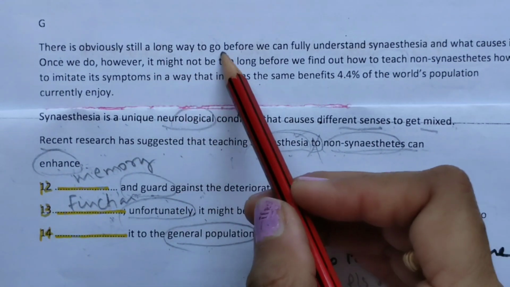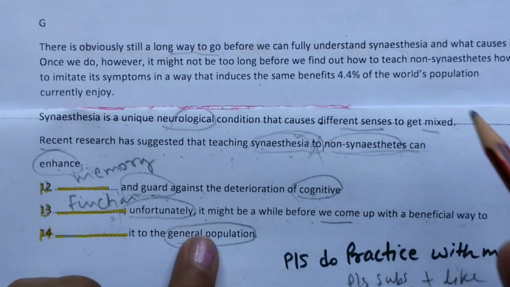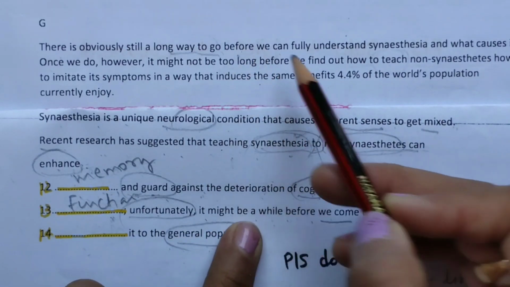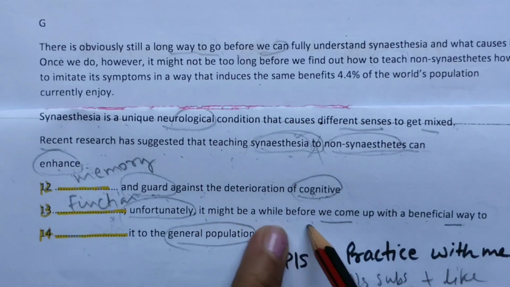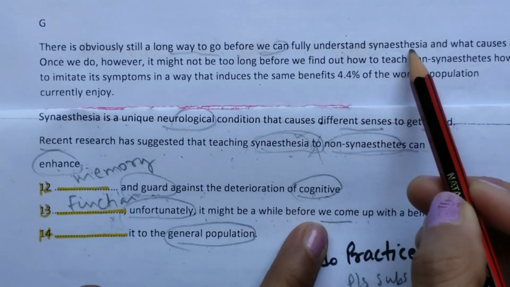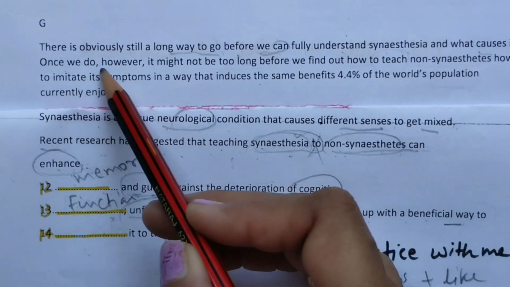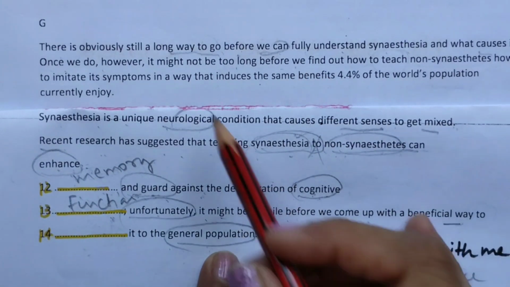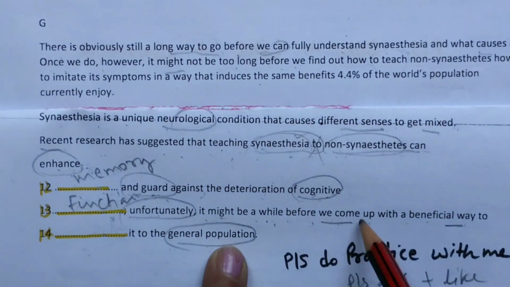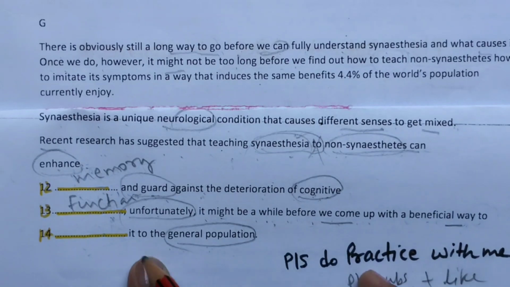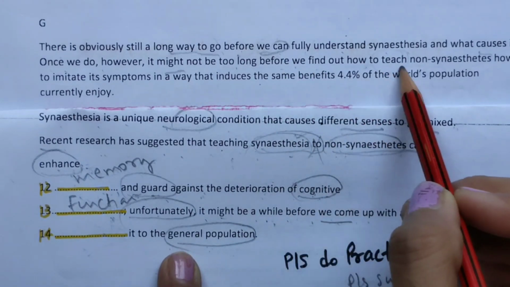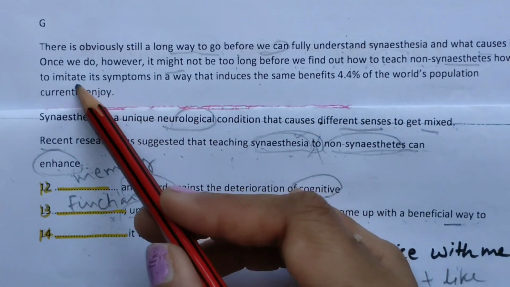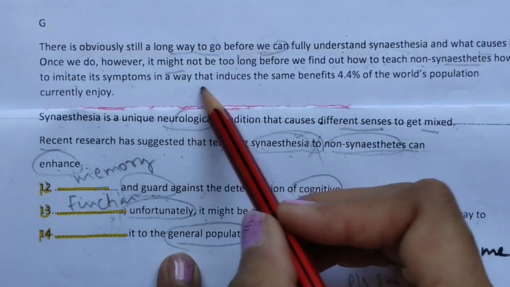This is a long way. Way word is here. Before we is also there. We come up, we can fully understand synesthesia and what causes it once we do. However, it might be too long. It might is also there. Be a while before we come up with a beneficial way to the general population. Let's find population. Find out how to teach non-synesthetes how to imitate its symptoms.